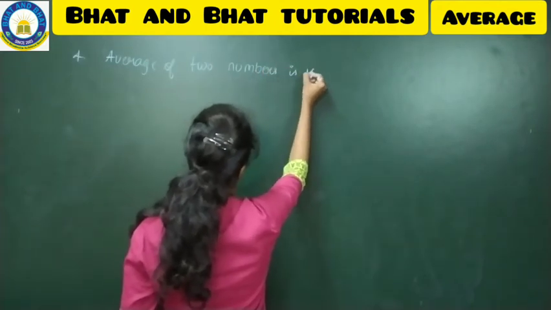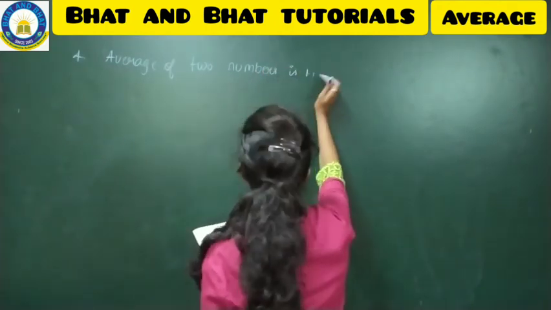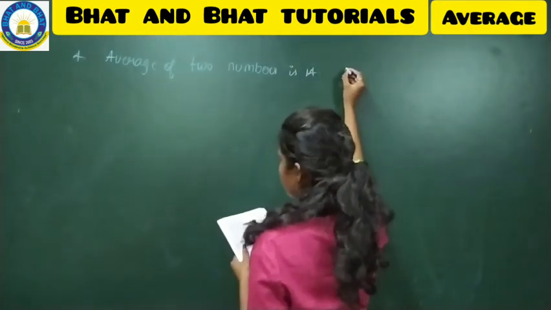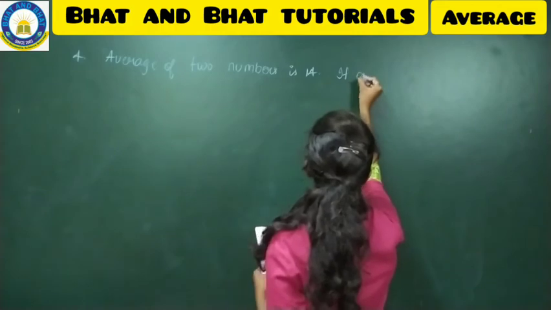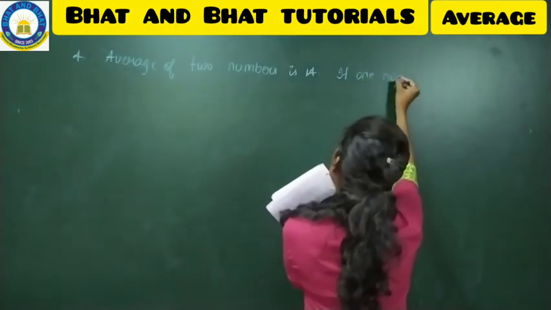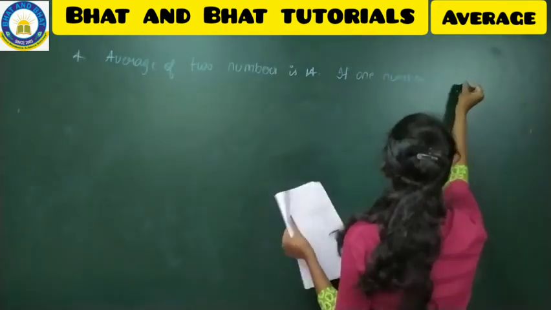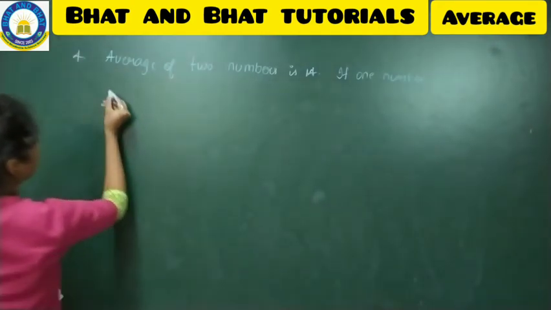Full stop and continue. If one number is 13, comma, find the other number.